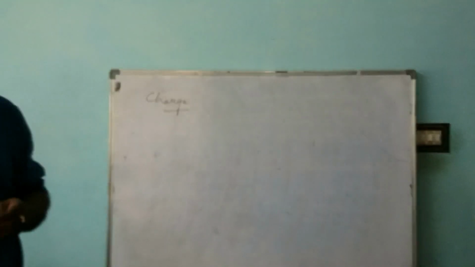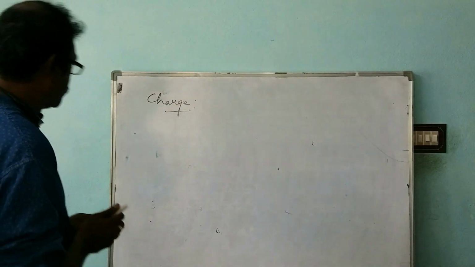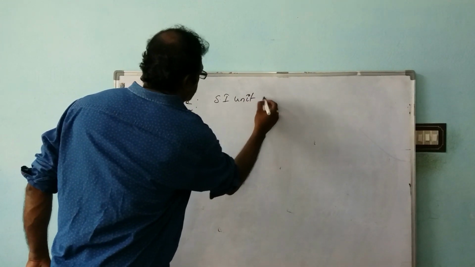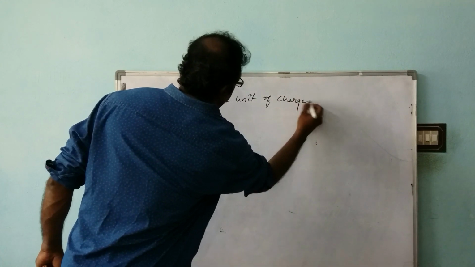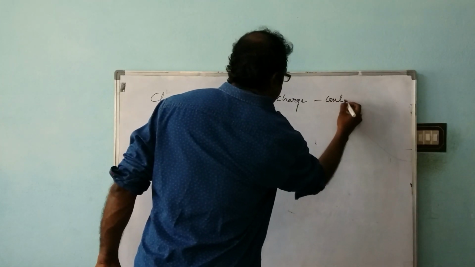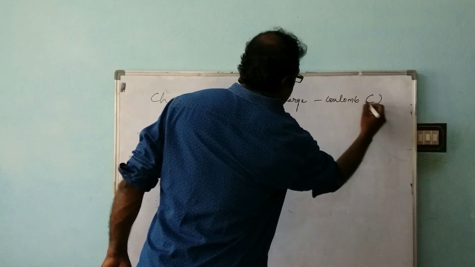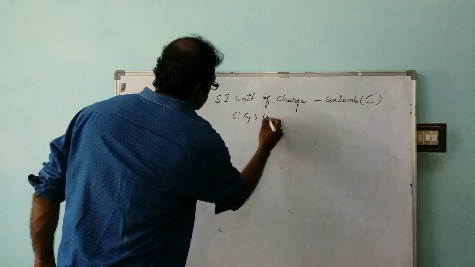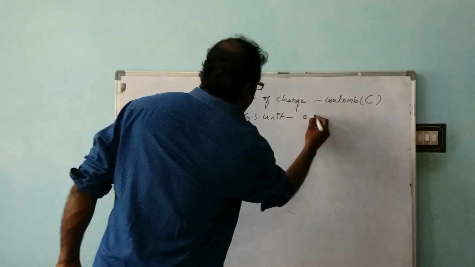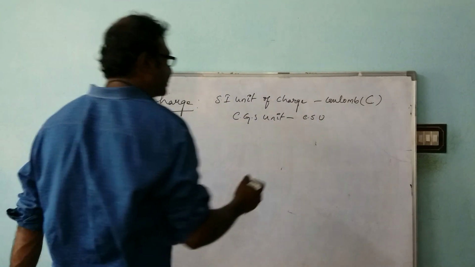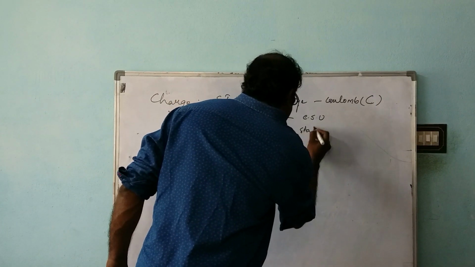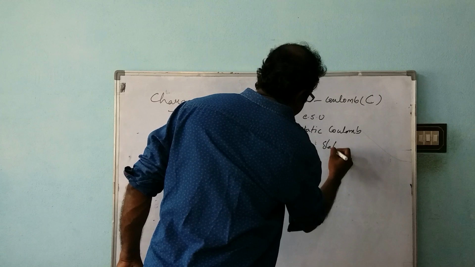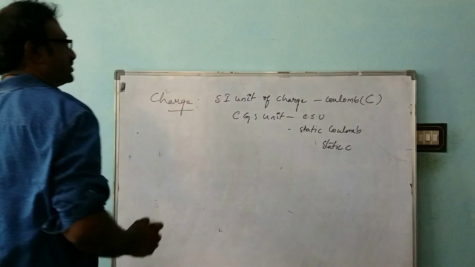So this is a physical quantity and it carries units. So let us learn about the units here. The SI unit of charge is Coulomb. And it also has a CGS unit, that is ESU, electrostatic unit, also called stat Coulomb, symbolized as stat C. So these are the units.